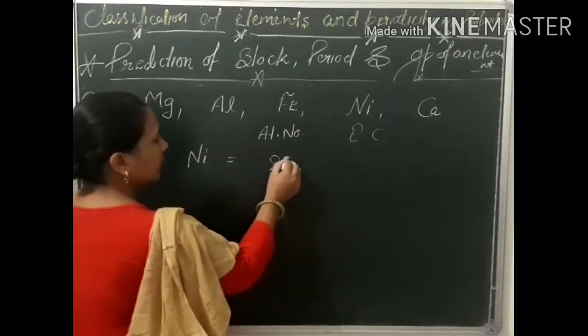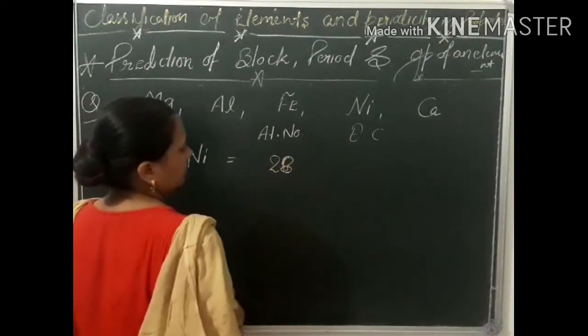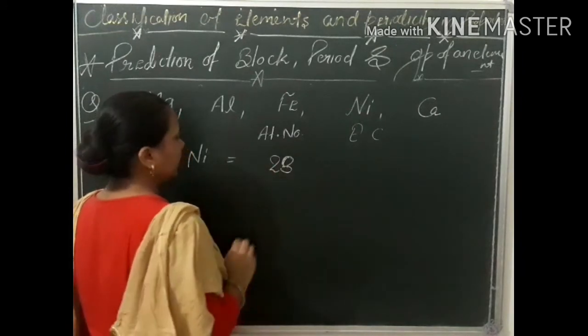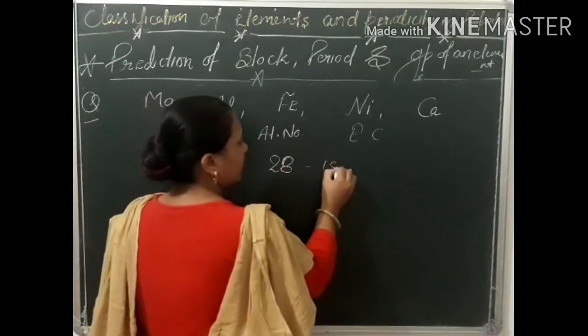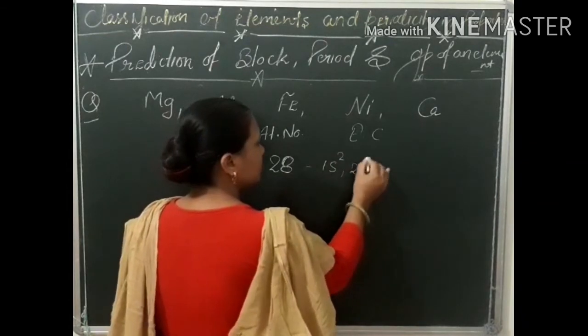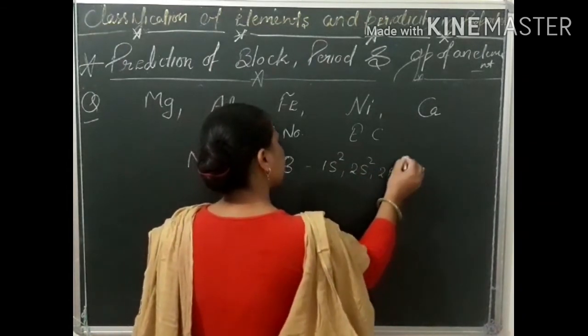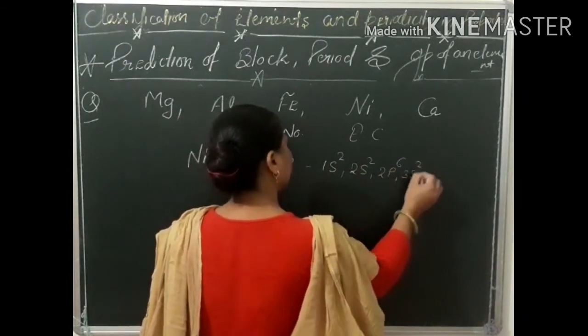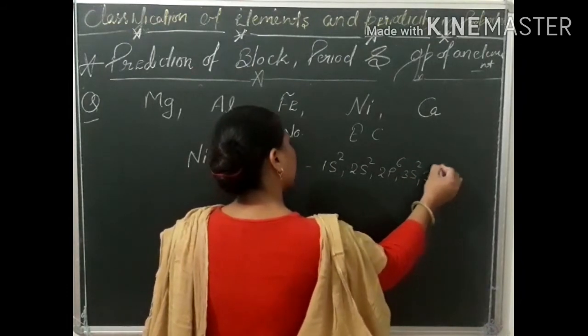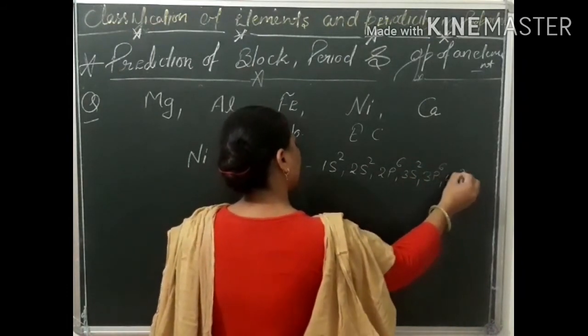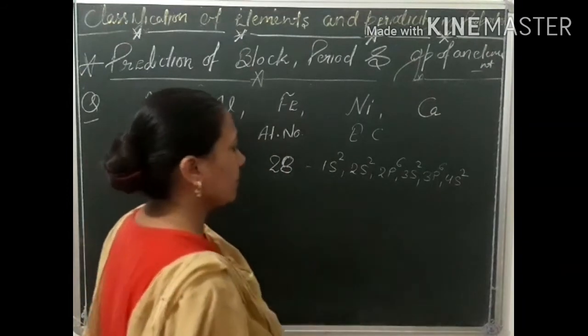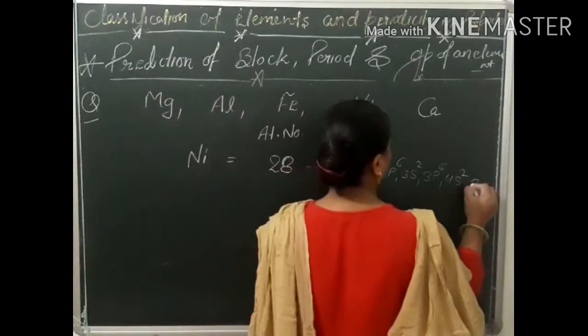The atomic number of nickel is 28. So the electronic configuration of nickel is 1s2, 2s2, 2p6, 3s2, 3p6, 4s2 and 3d8.